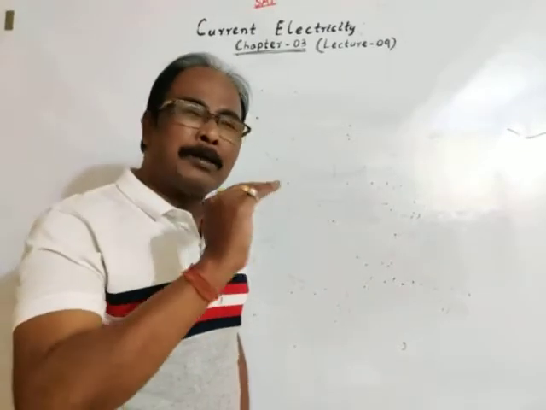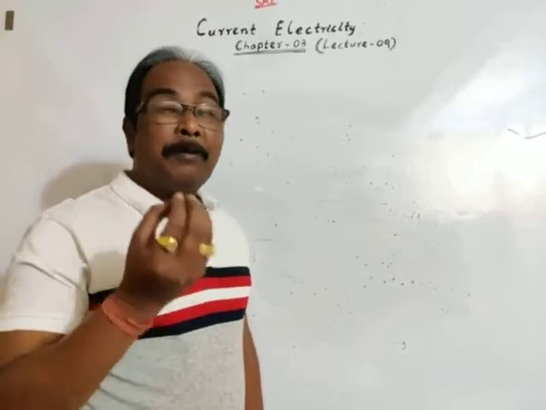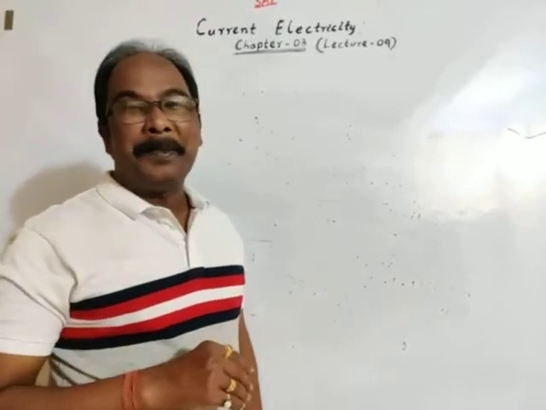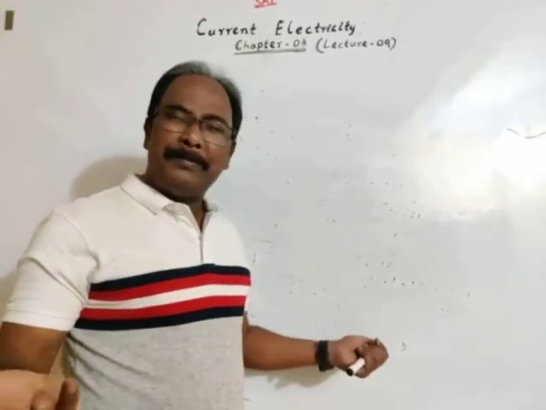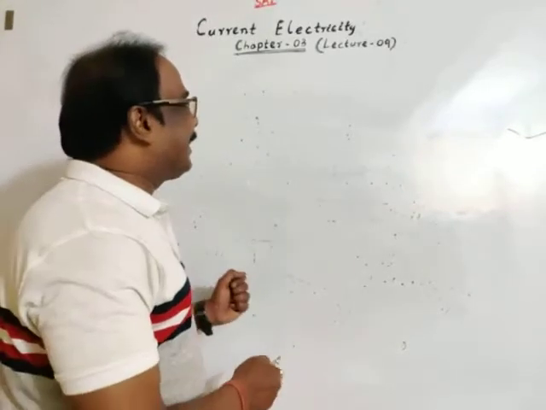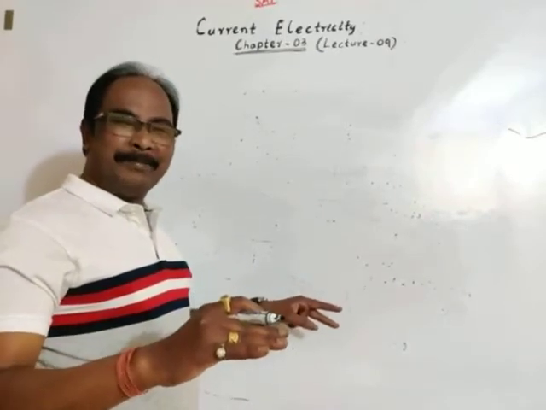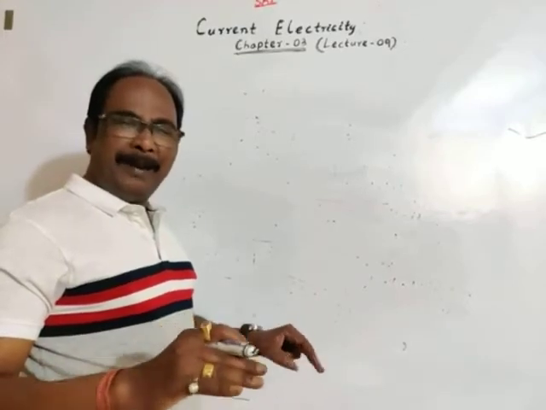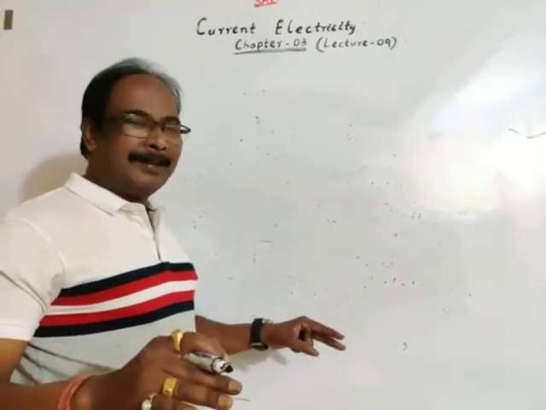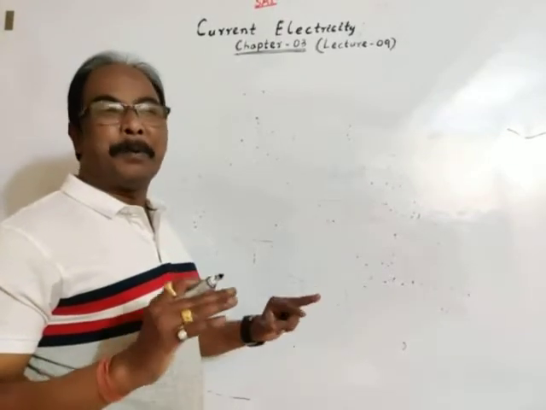But if it is asked to prove Ohm's law, then we can prove it. So what is Ohm's law? If all physical conditions remain same, temperature, pressure, humidity, mechanical strength, then I is proportional to V or V is proportional to I.